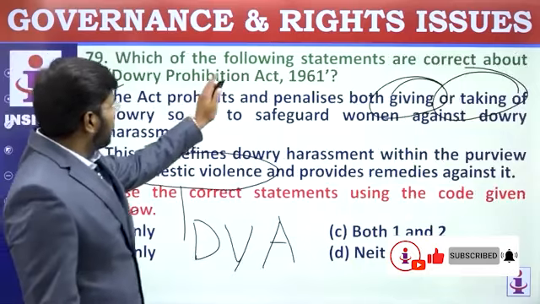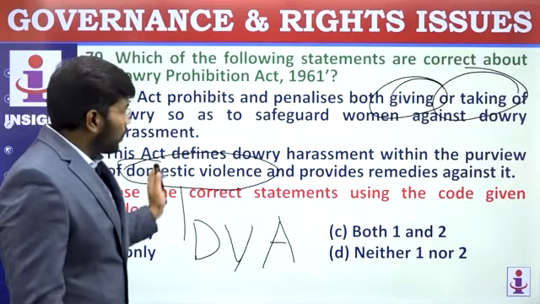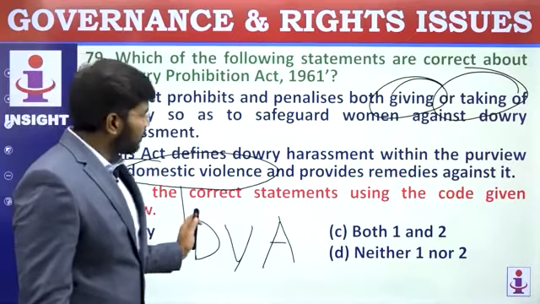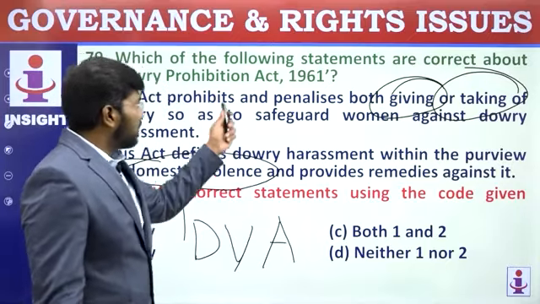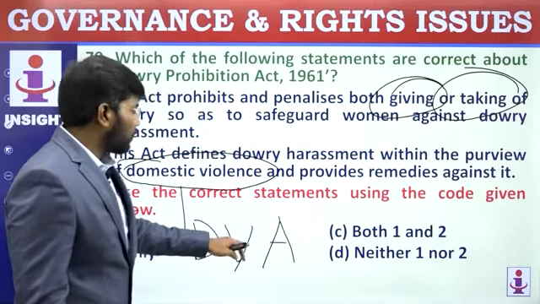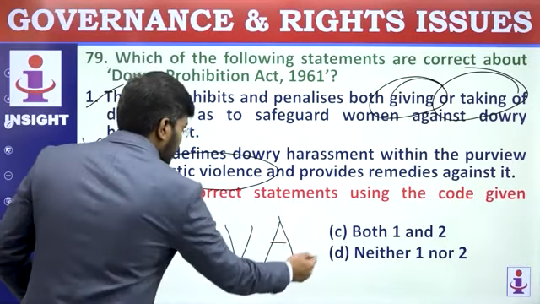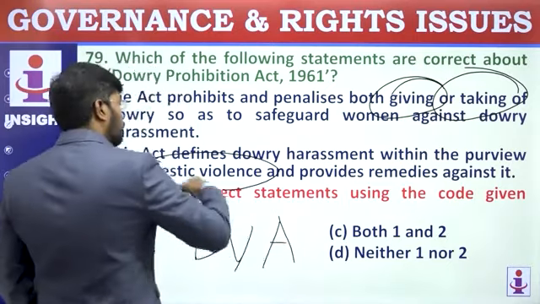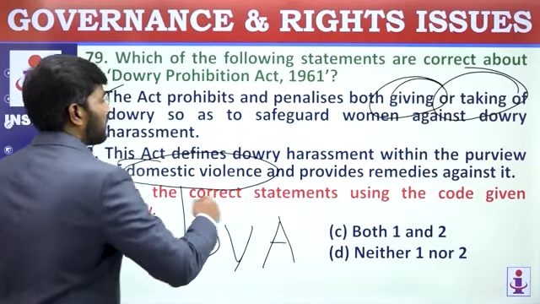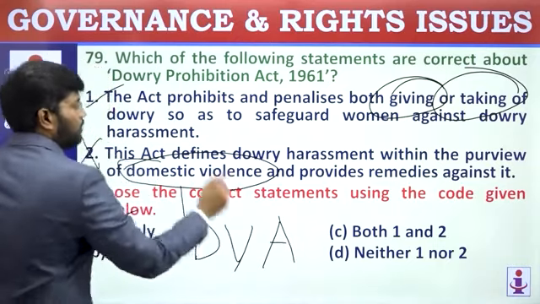Keep in mind, Dowry Prohibition Act is different. Domestic Violence Act is different. This comes for a wider range. This is related to dowry alone. This comes for sexual harassment, verbal harassment, emotional harassment. Under that Domestic Violence Act, dowry harassment was kept under domestic violence.